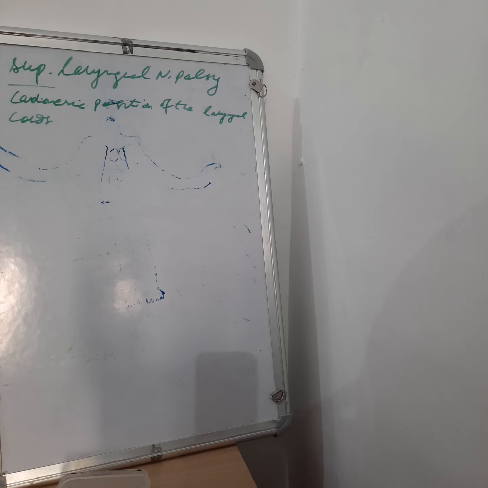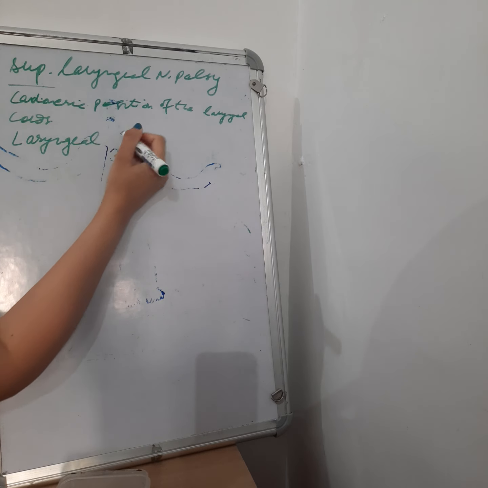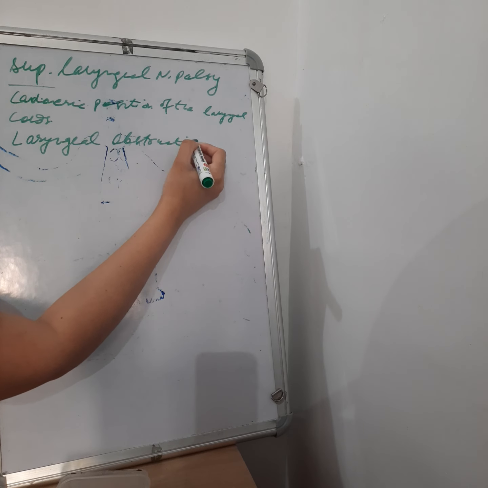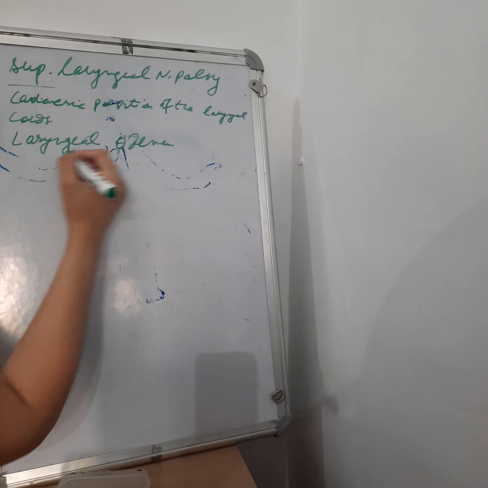As I have already told, after the operation the patient may develop laryngeal edema. These are direct questions, please. Laryngeal obstruction, laryngeal edema develops after the surgery.